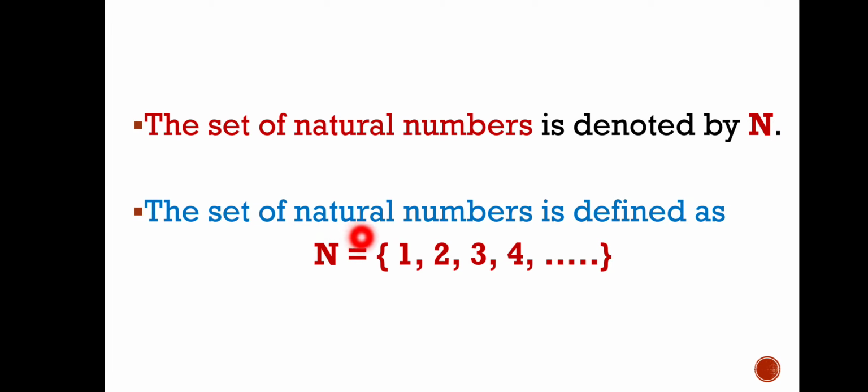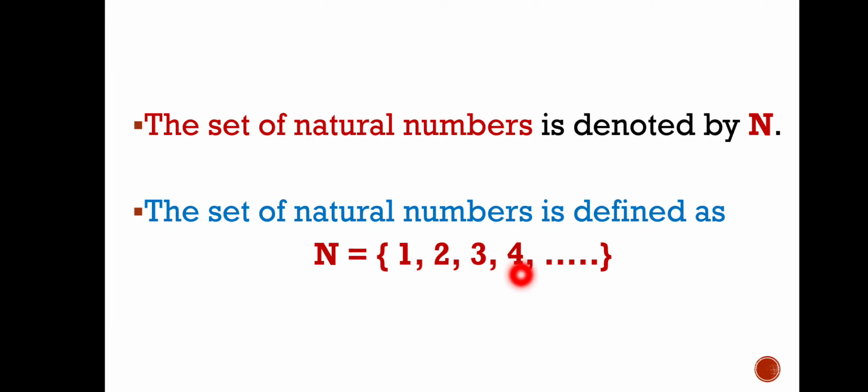The set of natural numbers is denoted by N. It is defined as capital N is equal to this bracket, which is called a set. How should you read this? Set of 1, 2, 3, 4, 5, 6, 7, 8 and so on.